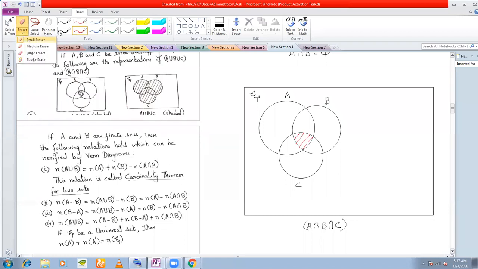Similarly, for 3 sets, if you want to represent A union B union C, then how will you represent it? A union B union C means the elements of A or B or both. So that means it will contain all the elements of A, B, and C only once. So which area am I going to shade? I'm going to shade all this area inside the circles.